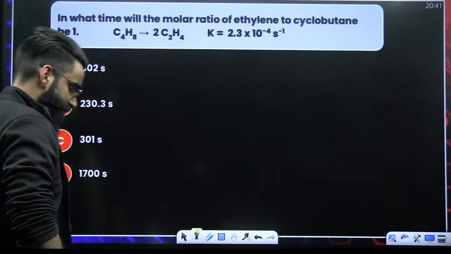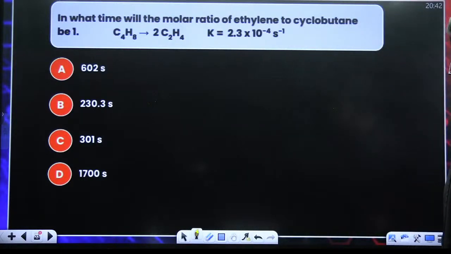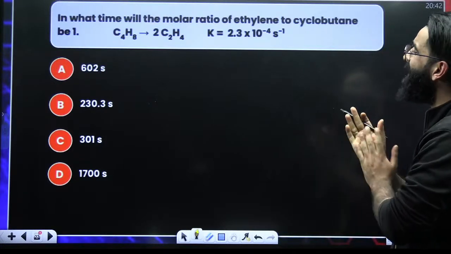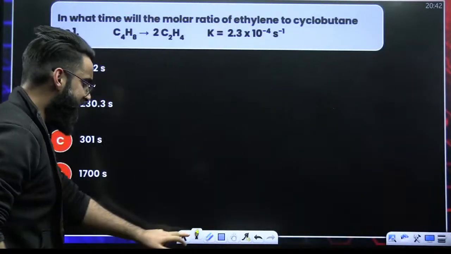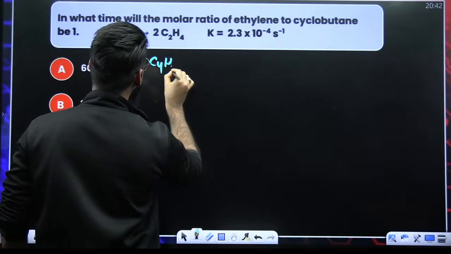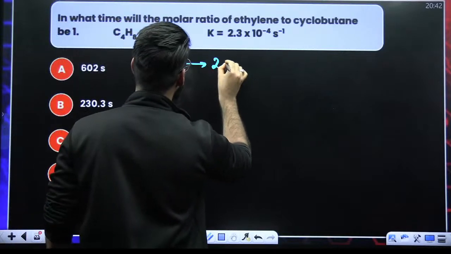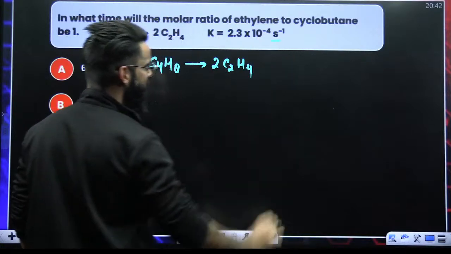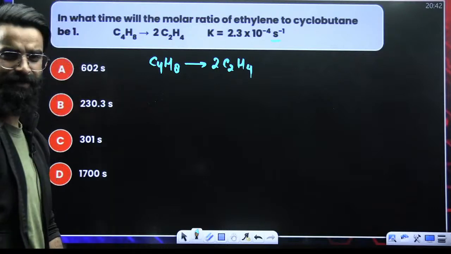Moving on to one more question. Look at this particular question, guys. In what time will the molar ratio of ethylene to cyclobutane become 1? See, guys, what this question is all about. I'm given the reaction. You have C4H8, which is your cyclobutane. It gives ethylene, 2 times C2H4. The rate constant is given, and its units are second inverse. That means the reaction follows first order kinetics. Point number 1: the reaction follows first order kinetics.